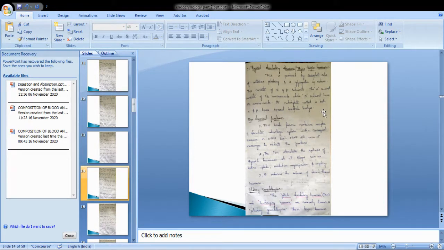Its carbohydrate content is present in both alpha and beta, which have several disulfide bridges. Now the biochemical functions of thyroid stimulating hormone.